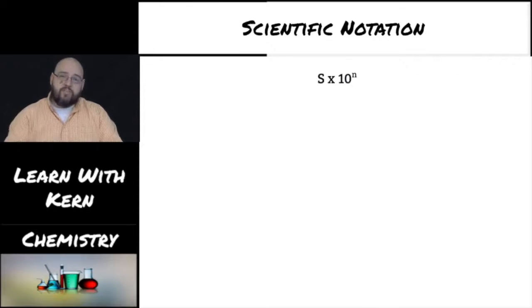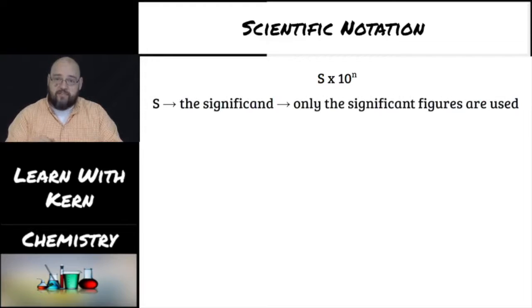So this is what a scientific notation number looks like. This is a general form of it. We have S times 10 to the n. S represents what we call the significand. Only the significant figures are used. That's why it's called the significand, because it's showing us which digits in our big huge number written out are significant. So we're only going to deal with the significant figures.